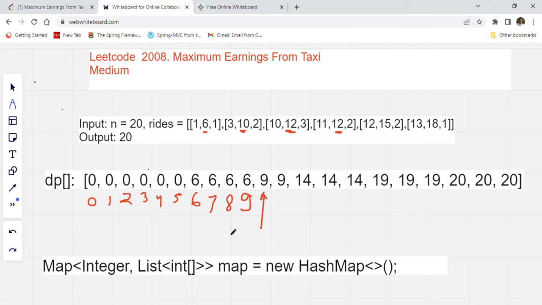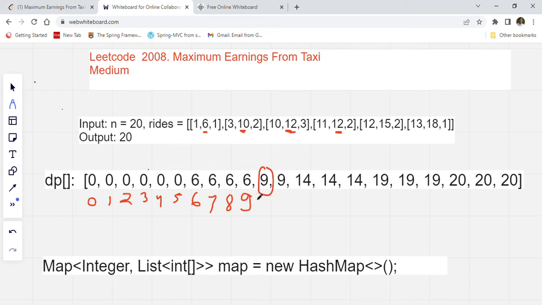Now we are dropping off one passenger at point 10. So we are calculating the profit at point 10. We'll get this entry from our map, and we'll calculate the profit. How much is the profit we are going to make? 10 minus 3 plus 2, which is 7 plus 2, is 9. So 9 is the profit we will be making, correct? So we will update this value with 9. We will put 9 here for this point.